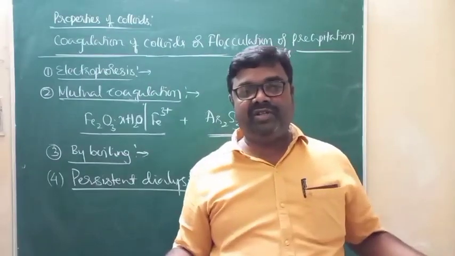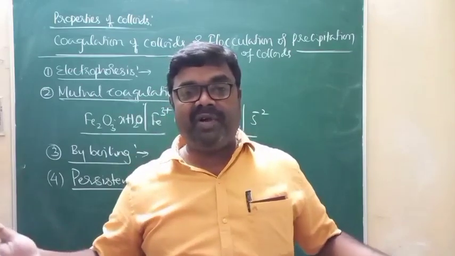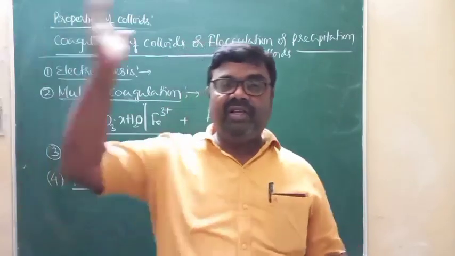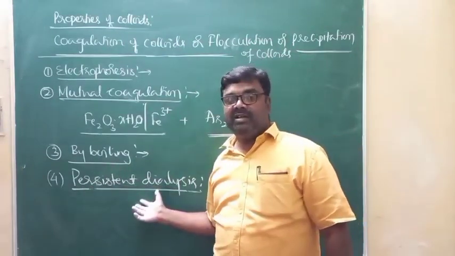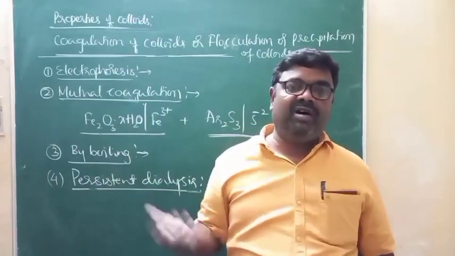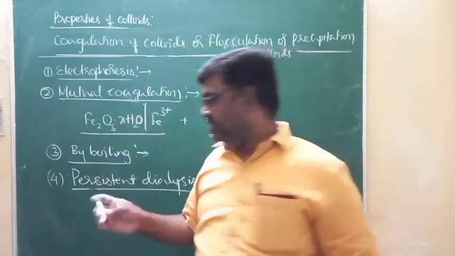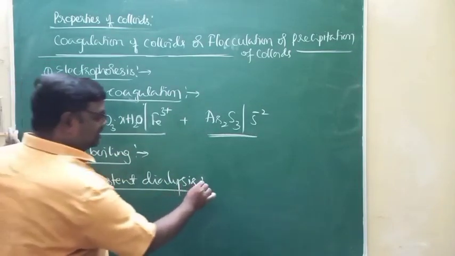That results in the formation of a layer of similar charges on all the colloidal particles. That imparts stability. If all the electrolytes present in the colloidal solutions are removed by persistent, repeated or prolonged dialysis, then coagulation of colloids takes place. Okay? So this is the fourth one. Persistent dialysis is another method for the coagulation of colloids.